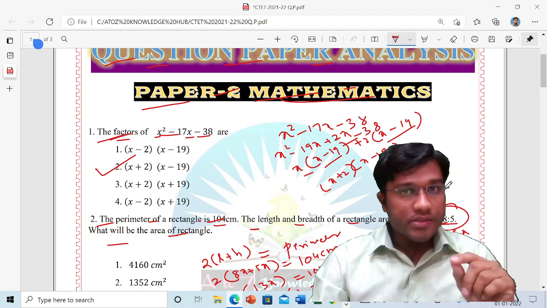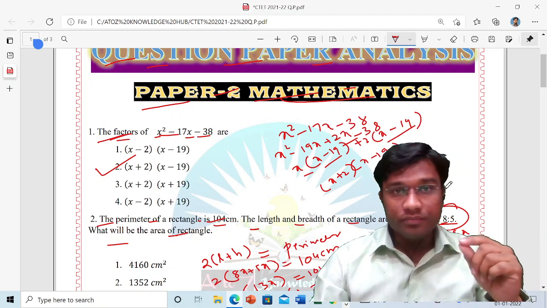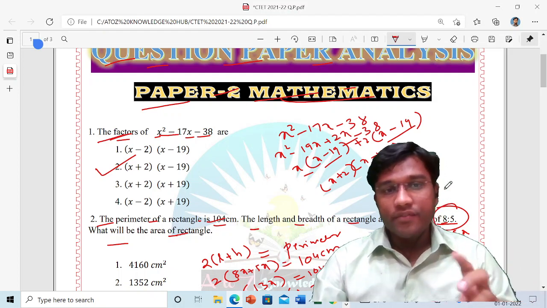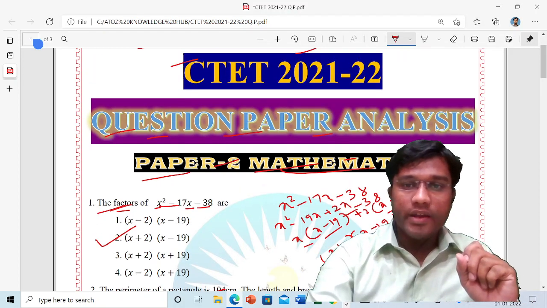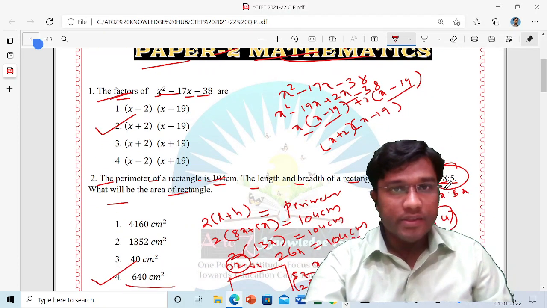If there are any rare mistakes, I think there is a minor mistake in one more, the simple interest question. The answer is correct, you just have to solve it. Apart from this, if there are any mistakes, or if you want any guidance, just ask in the comments.